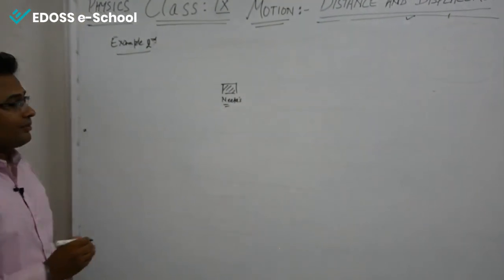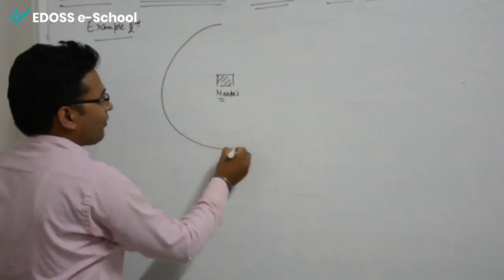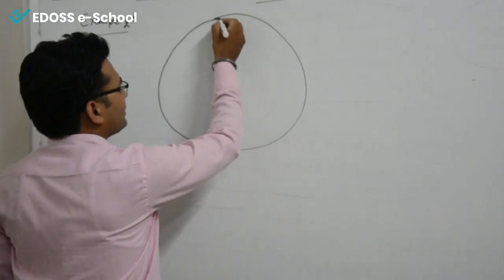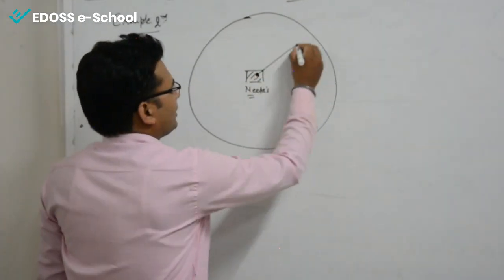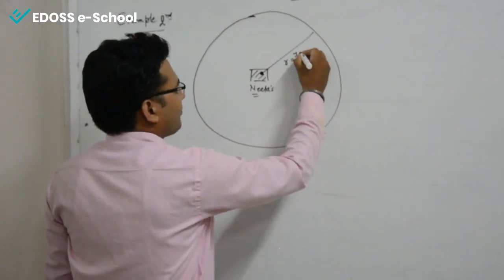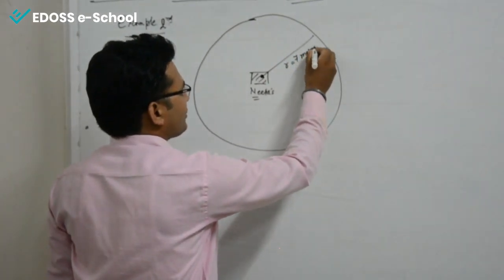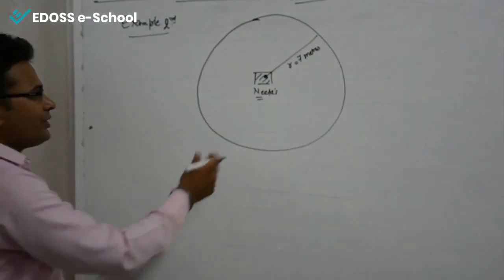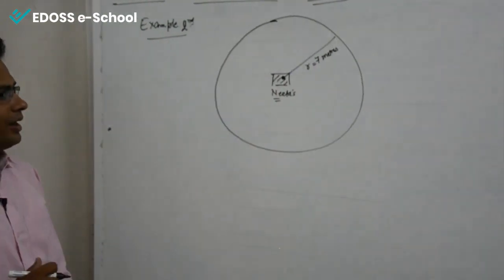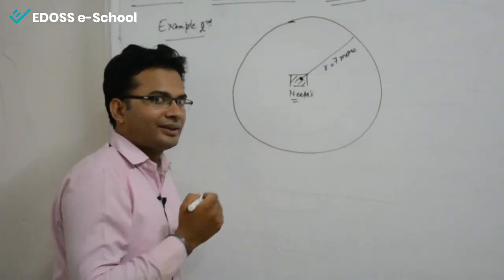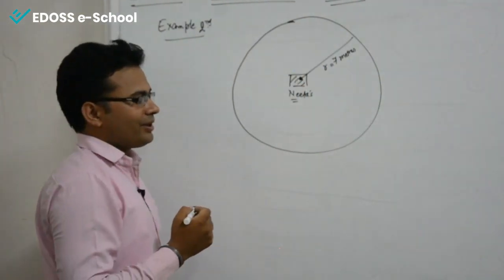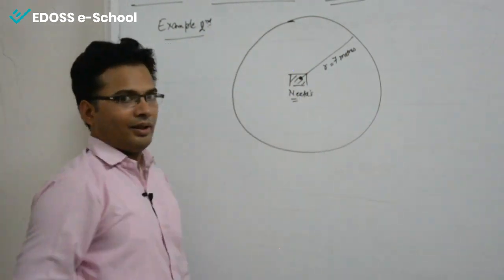Neeta lives here. She wants to fence her house. The radius being 7 meters, the distance is 7 meters all around. We all know this distance is called the circumference, or you can say the perimeter of this circle.